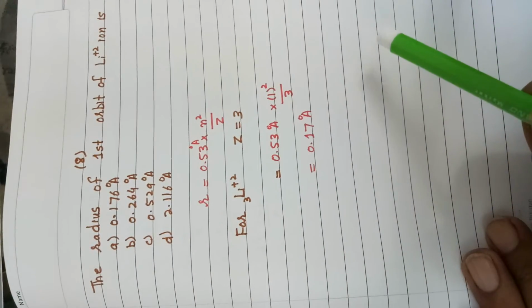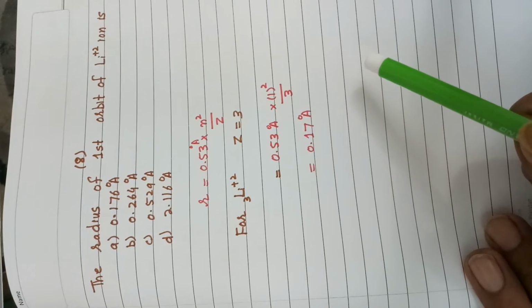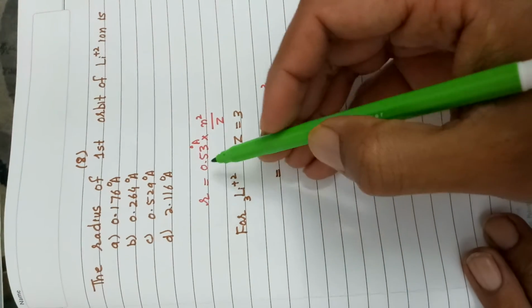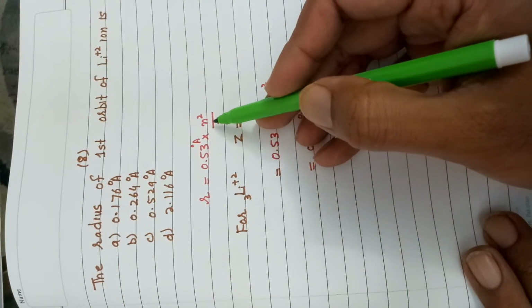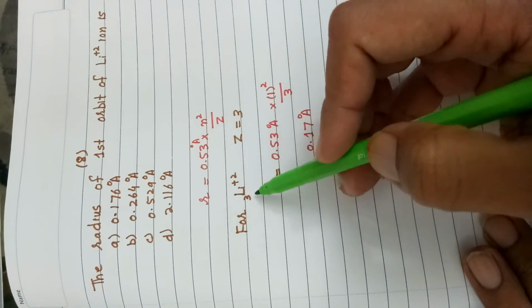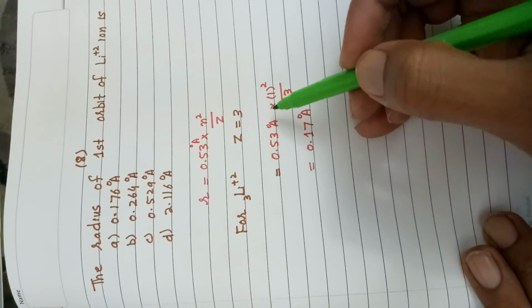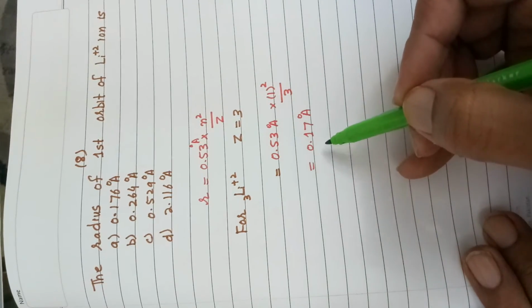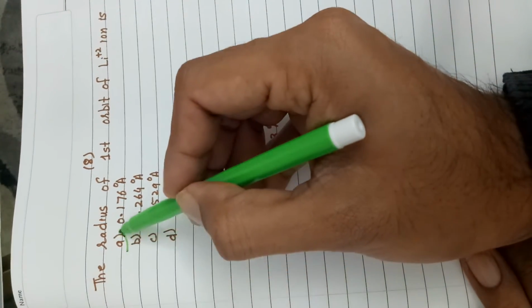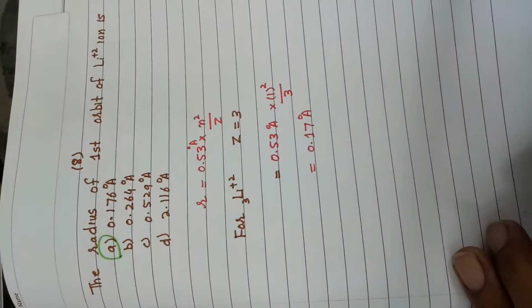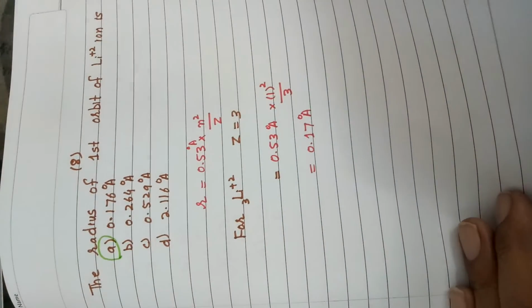Number 8, radius of the first orbit of lithium 2+ ion is r is equal to 0.53 angstrom into n square over z. For the case of the lithium, atomic number is equal to 3. We will place 3 instead of atomic number and we'll get answer 0.17 angstrom. So answer to this question is option A.